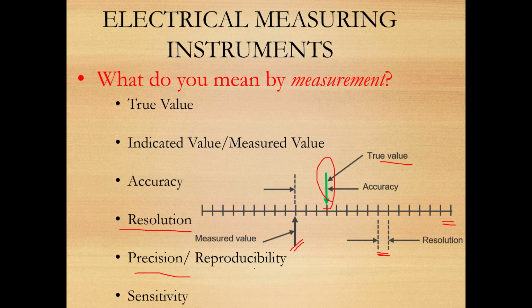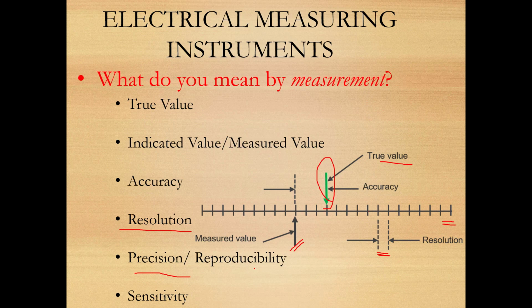Okay. Let us move on to the next parameter, that is called sensitivity. What do you mean by sensitivity? It is defined as the rate of change of output with respect to the rate of change of input. So basically, sensitivity means how sensitive the instrument is.